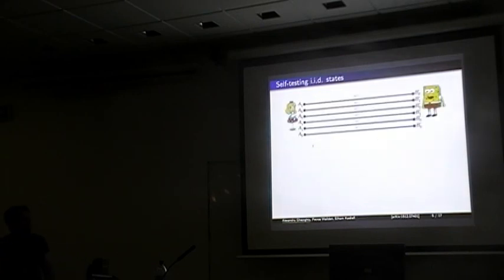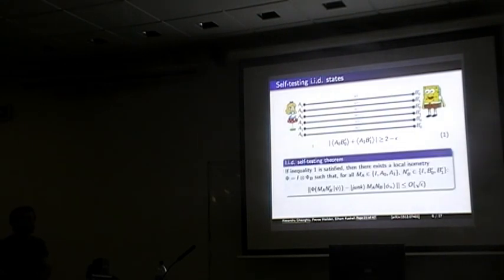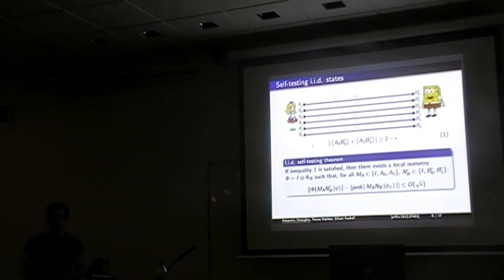So if we have this IID assumption, the setting that we have is called self-testing, in which we want to show that by looking at the correlations of their outcomes and assuming these correlations satisfy this close to maximal steering inequality violation, and knowing exactly what Alice is doing on her side, the state psi is close to a Bell state, and also that Bob is measuring close to ideal observables under some isometry. And we can in fact show this, but for lack of time I won't give the proof of this.